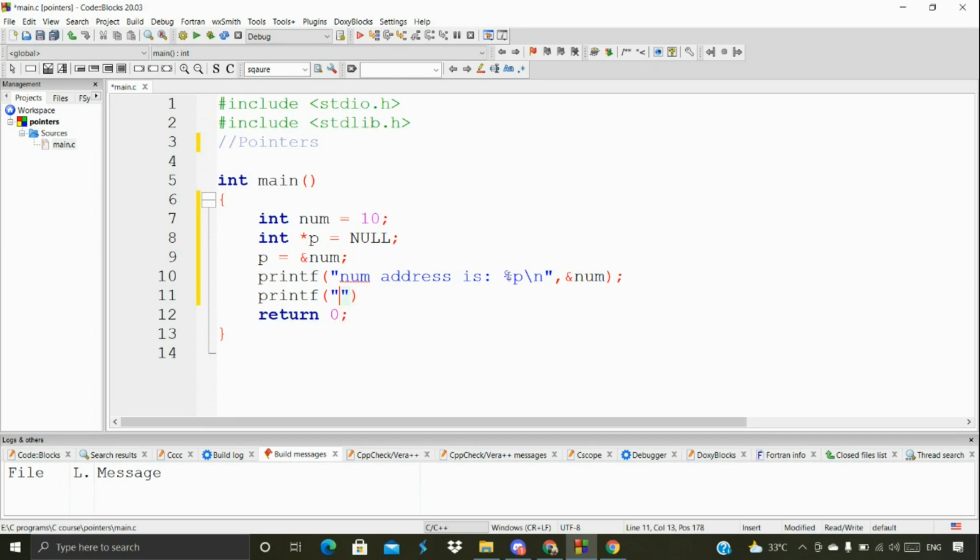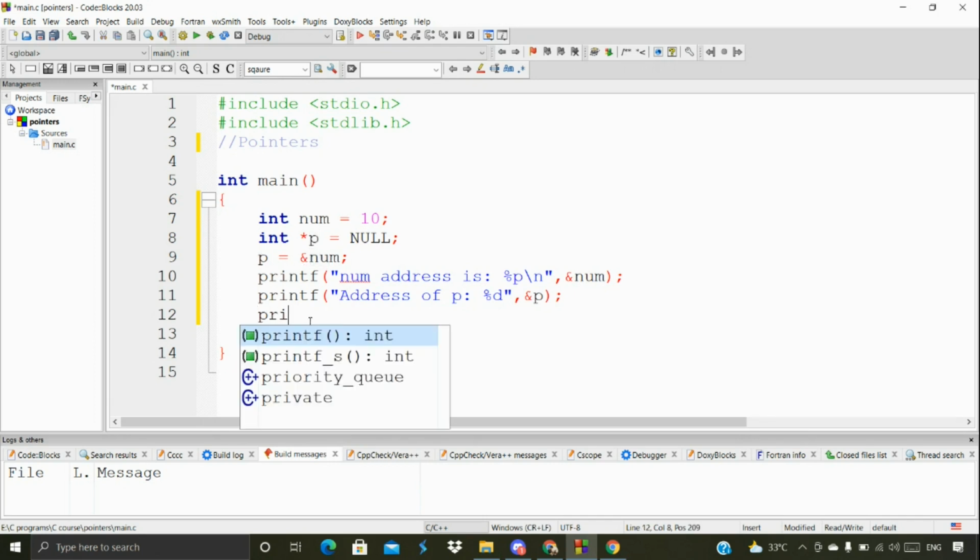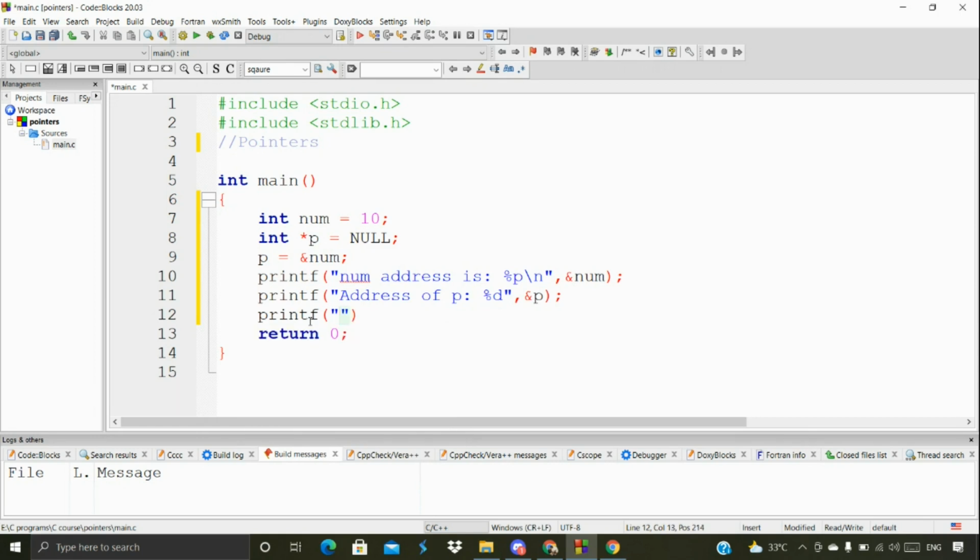And then address of p. I want the address of p here. This is what I wanted, so I'm going to mention address of p here. I don't want to explain it right away. Let me write all the things I want to write. Once after that, we'll explore the output, so that you can better understand what we are doing, and what is the address of this p, and what is the address of everything. I just want to show you so that you can understand in a better way.